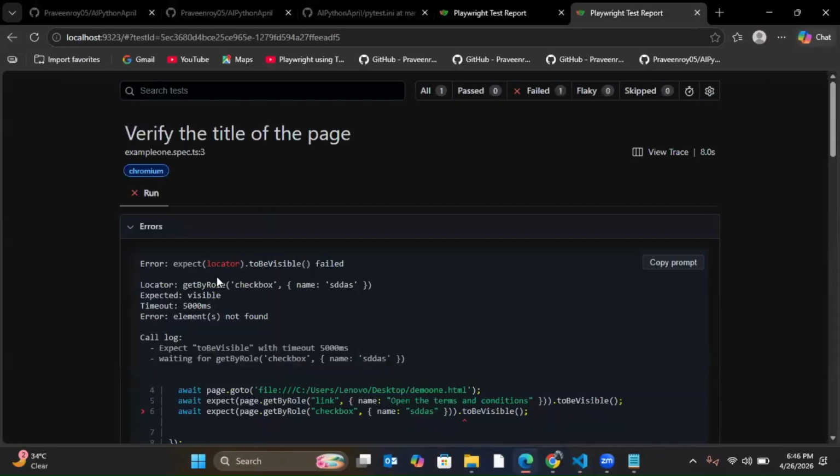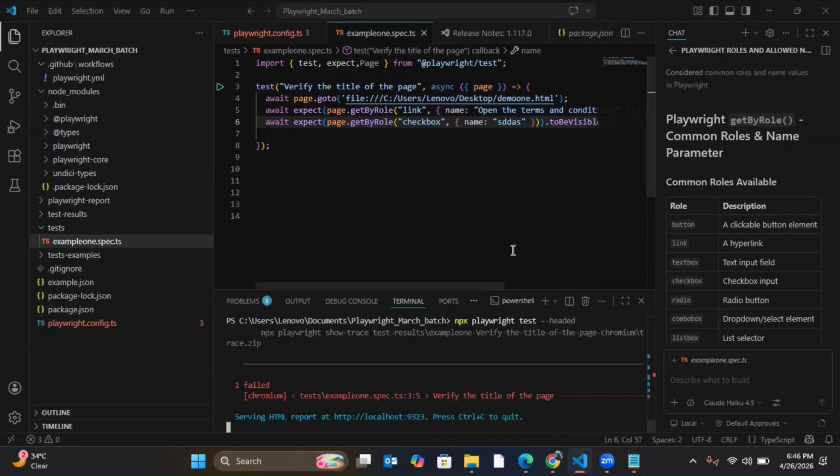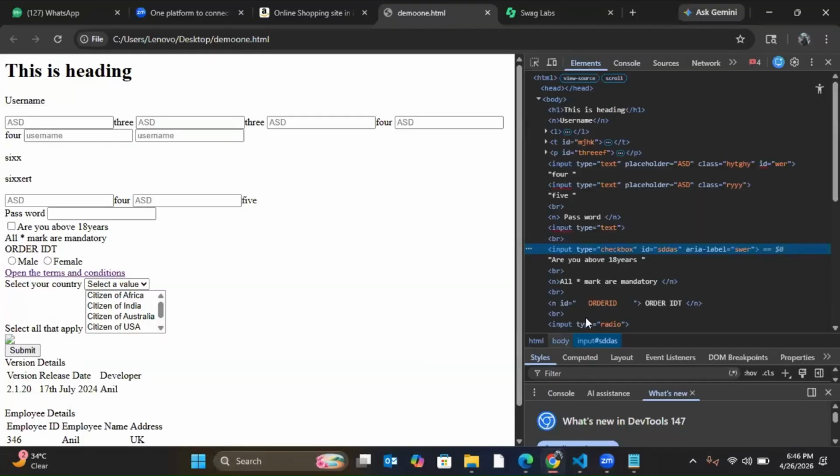See, one failed. My test case failed here. Why? Because I have used the ID attribute value.